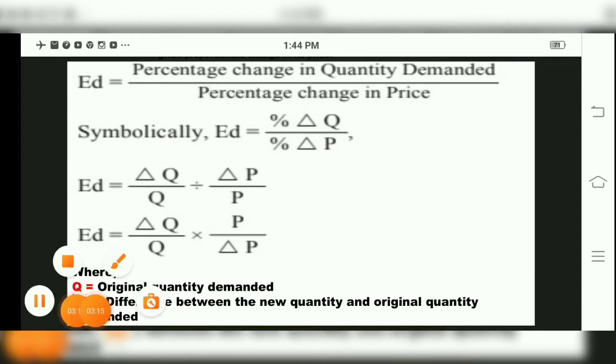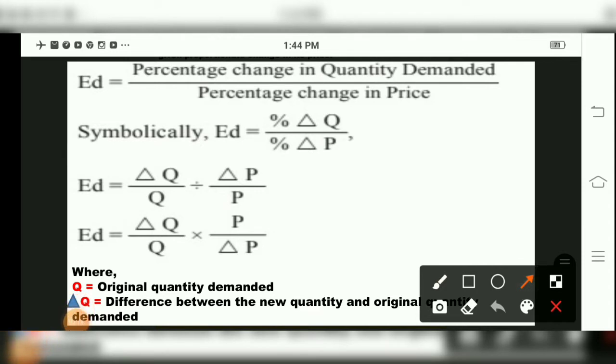And the symbolical representation we will see, children, that is ED. ED symbol is denoted to price elasticity of demand. So ED is equal to percentage change in quantity demanded upon percentage change in price. In symbols, ED is equal to percentage change, where the delta sign is change, in quantity demanded upon percentage change in price. And then they have solved: ED is equal to delta Q upon Q divided by delta P upon P. ED is equal to delta Q upon Q multiplied by P upon delta P.